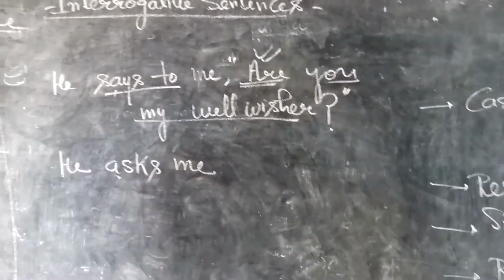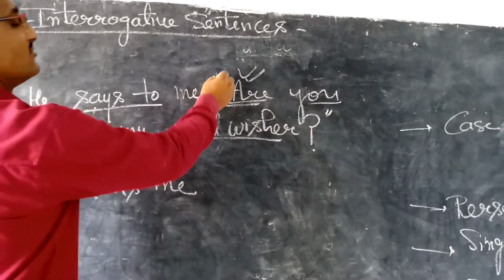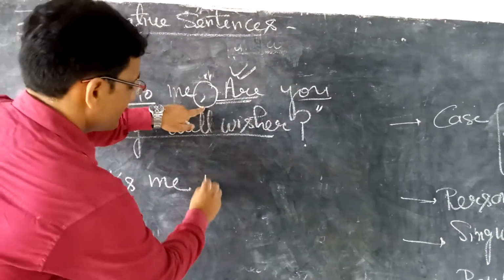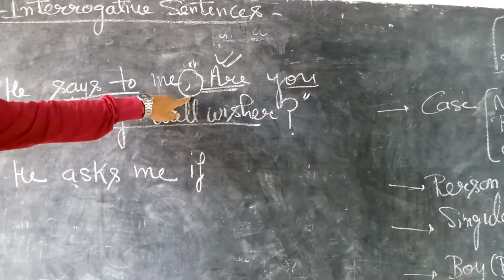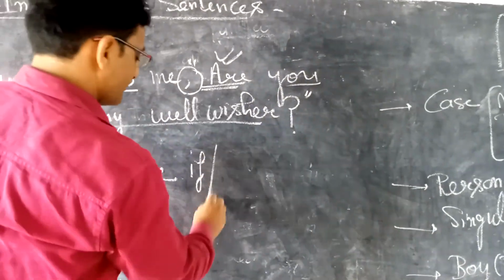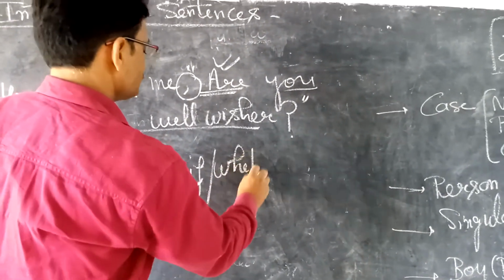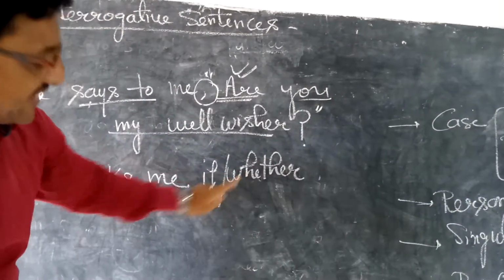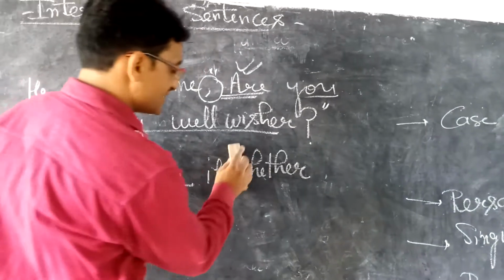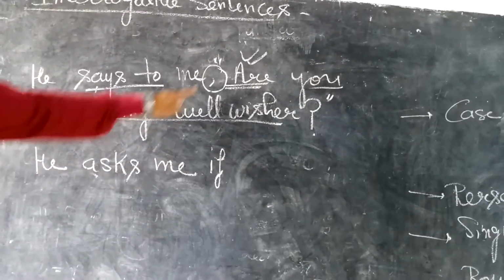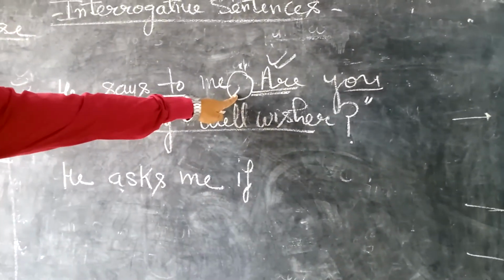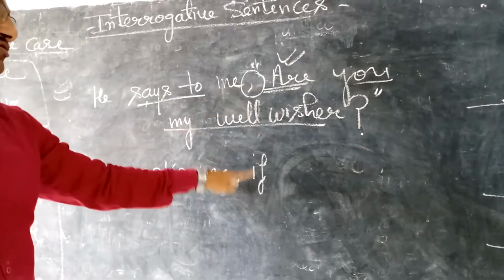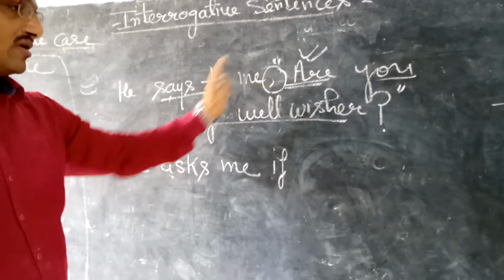No problem till here. And now comma, inverted comma start. In place of this comma, we use if. One alternative is also there, whether. If or whether, one we can use. If is the smaller word, so we will use if in place of the comma. But only when the sentence begins with a helping verb do we use if in place of the comma.